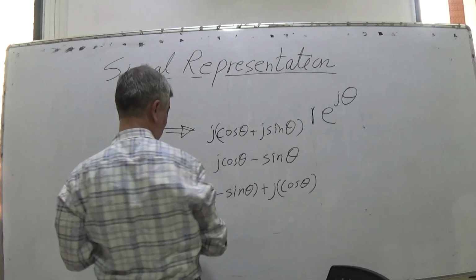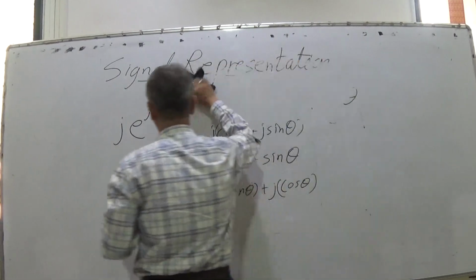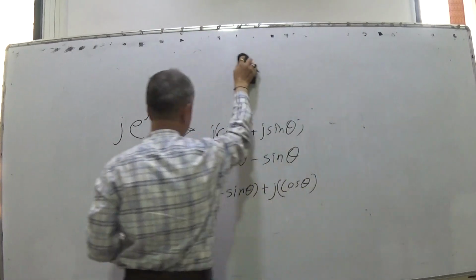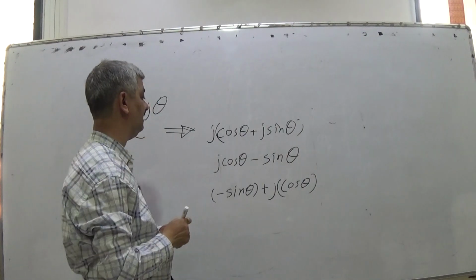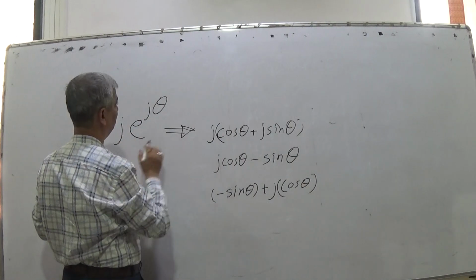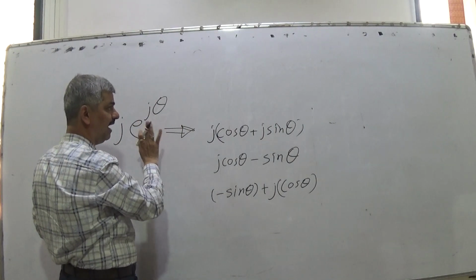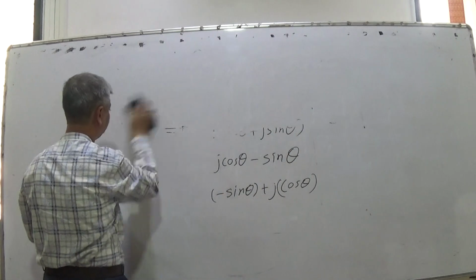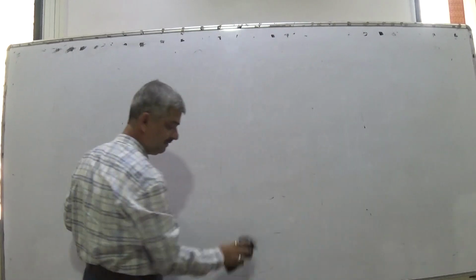So where would that be located? We are not in a hurry. Each and every concept I will explain in detail without rushing through. So minus sine theta. Let there be some theta, and we represent it. I will draw a unit circle first. This concept should be very clear to you, so first I will draw a unit circle.